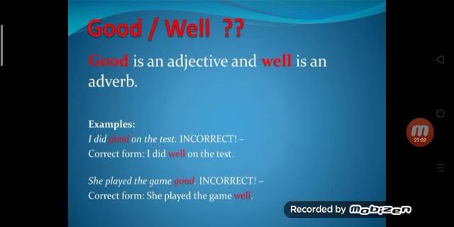Good or well. Good is an adjective and well is an adverb. I did good on the test is incorrect. You should use I did well on the test. She played the game good. Here you also have to use well, because good here is referring to played and played is a verb. So for a verb we have to use an adverb.